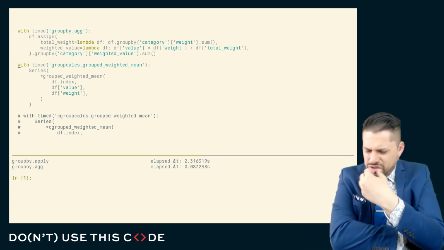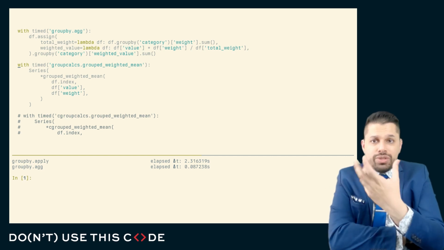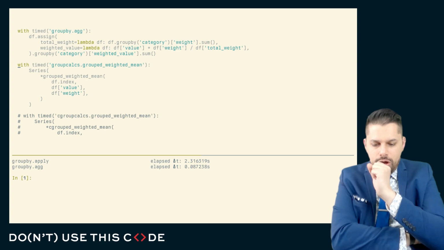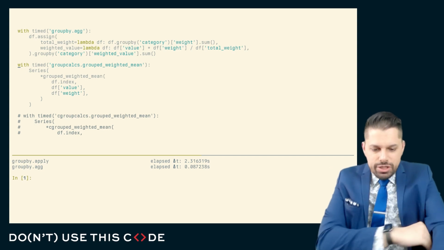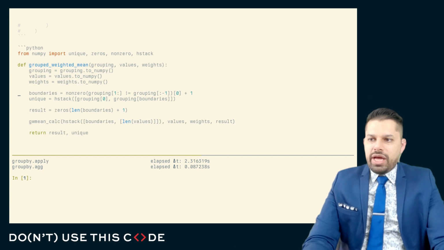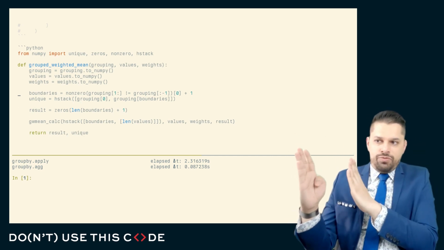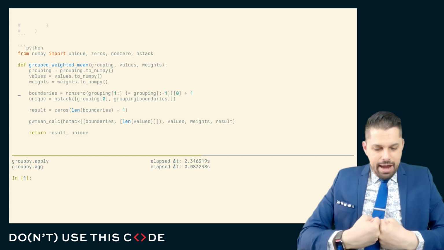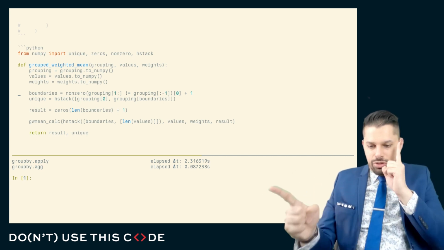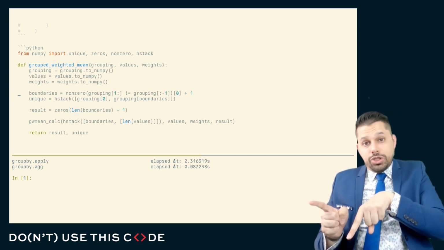And I can kind of do that in NumPy by creating masks or by doing some kind of fancy indexing. I could use NumPy on the raw data to figure out where the boundaries of the groups are. That actually is a very easy thing to do if the data is sorted. All I have to do is compare the grouping values against the values shifted. I could then take that result and create some indexing in NumPy that just indexes out from the starting location to the end location and applies the operation.